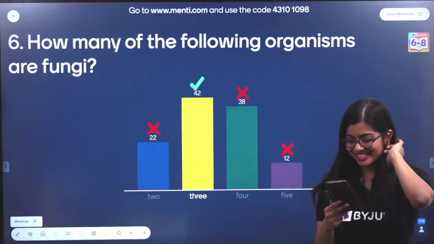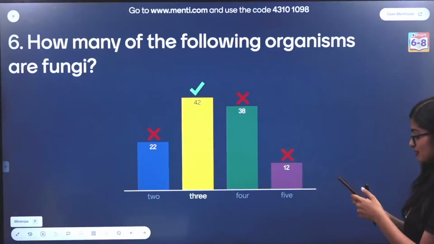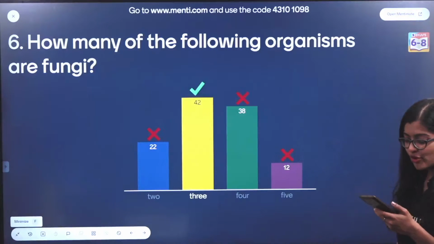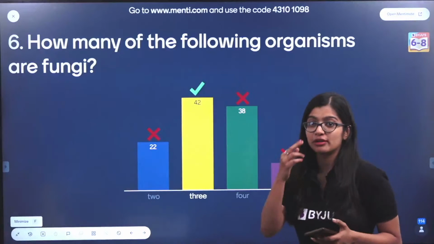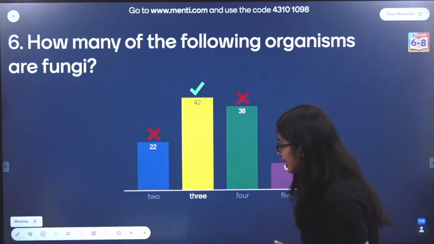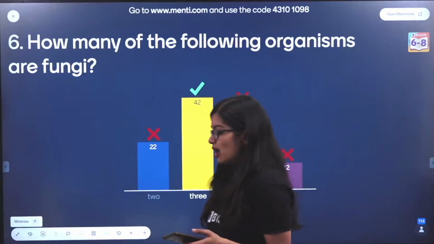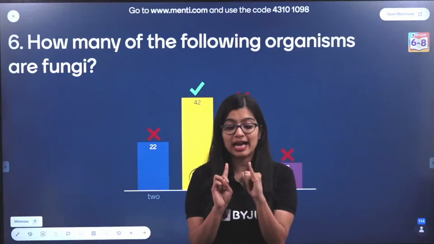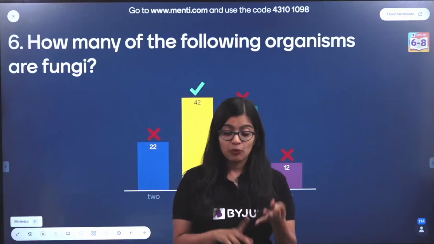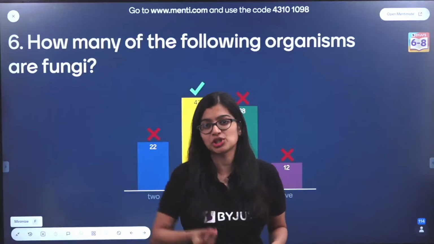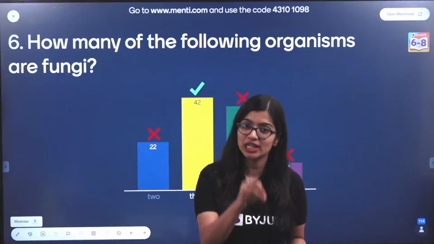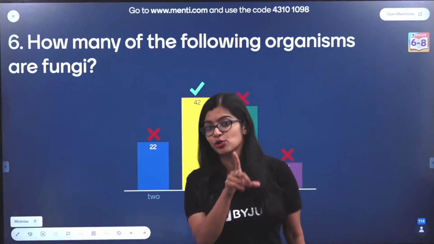Let's have a look. Oh, how many of you got confused with this particular question, right? Some of you did get confused, right? Now in this particular case, when we talk about fungi, we know that Penicillium is a fungus. We know that bread mold, which is nothing but Rhizopus, is a fungus, right? Then you have Aspergillus. Now, Aspergillus is also a fungus.